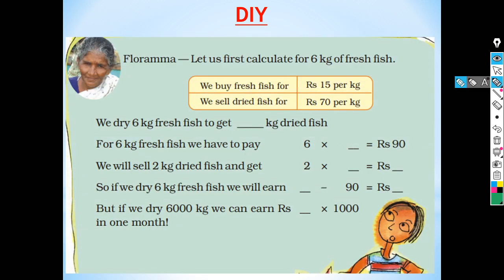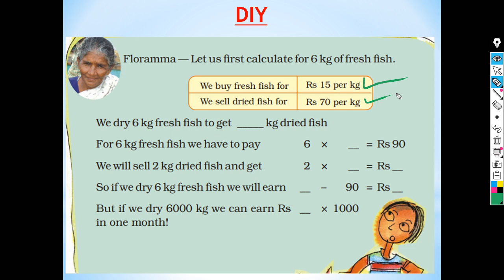And here is a DIY for you. That means again you have to solve this question. She is Floramma. Let us first calculate for 6 kg of fresh fish. Here we buy fresh fish for rupees 15 per kg. We sell dried fish for rupees 70 per kg. And we know that if the fresh fish is dried, it becomes one third of its weight.